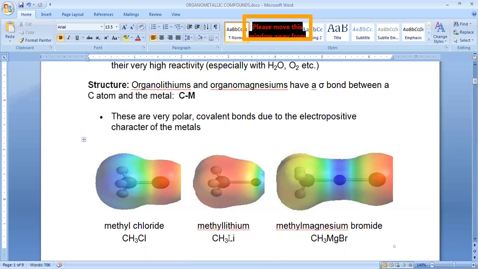Likewise here also, the methyl lithium. So in that methyl lithium, what happened? The trend is reversed. Why? Because lithium is a metal, so obviously metal has less electronegativity than carbon. Carbon is a non-metal. So now this trend is reversed.